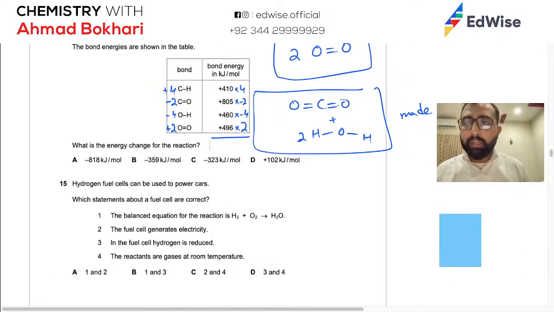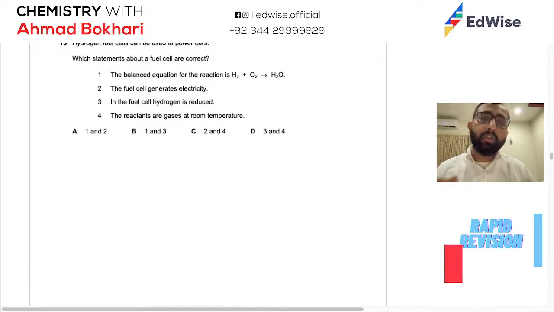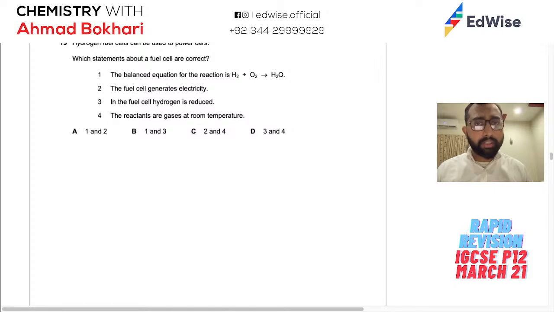Okay. Hydrogen fuel cell can be used to power cars. Which statement about a fuel cell are correct? Fuel cell में क्या होता है? Fuel cell में you take hydrogen and oxygen as raw material, you burn them, you do a reaction, redox reaction on them, and you get water as the byproduct, as well as heat given, energy given off as electricity, which is then used. So balanced equation for this reaction, एक side से hydrogen आ रही है, दूसरी side से oxygen